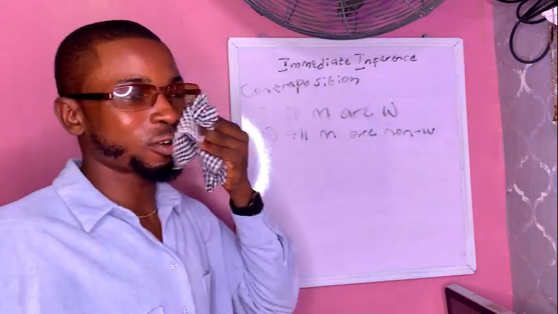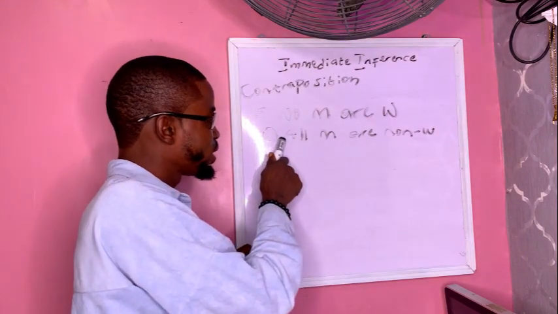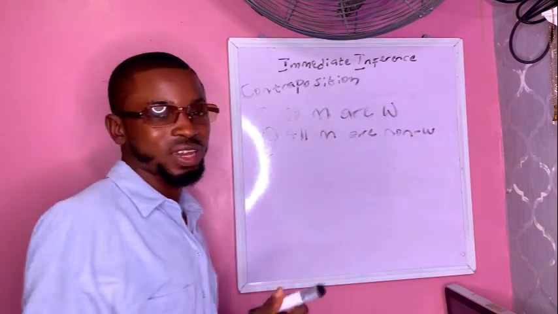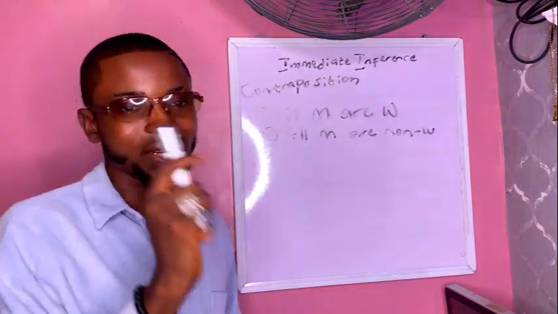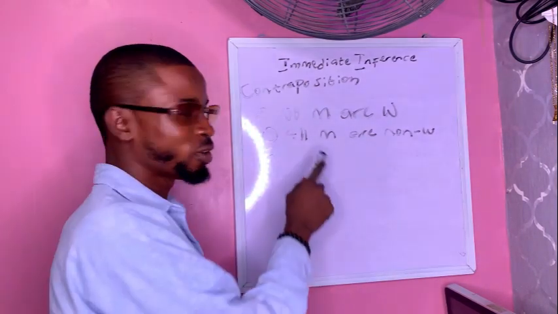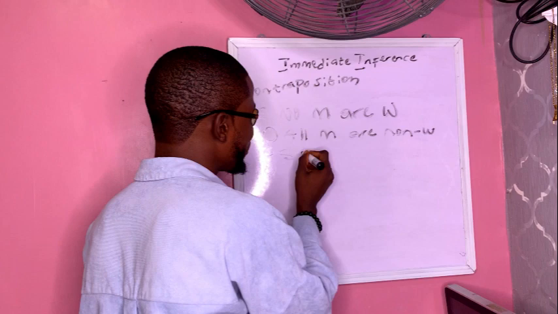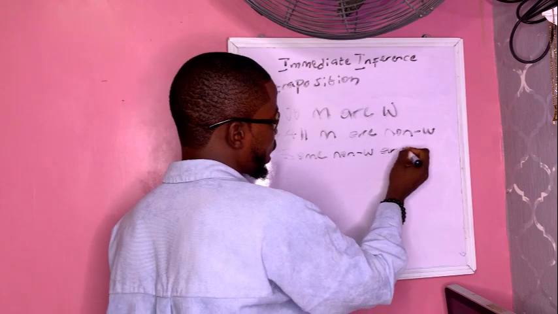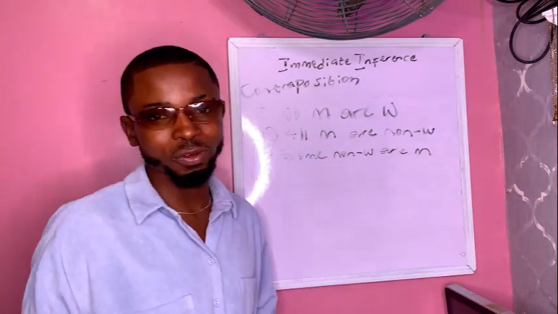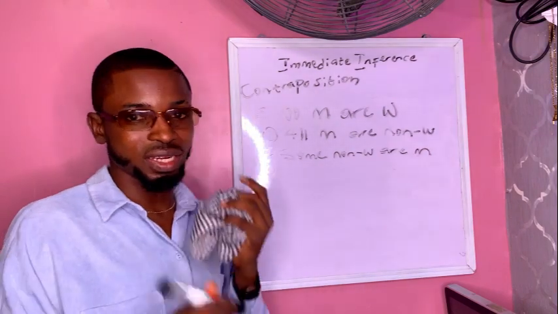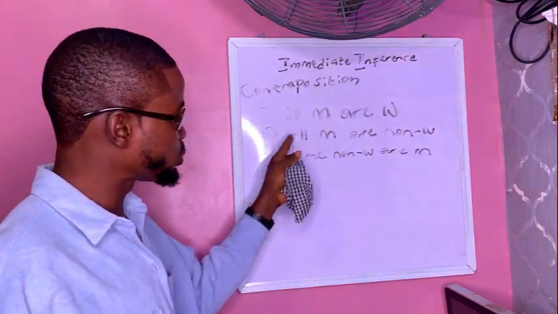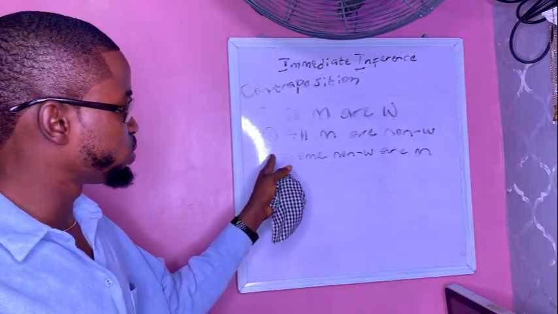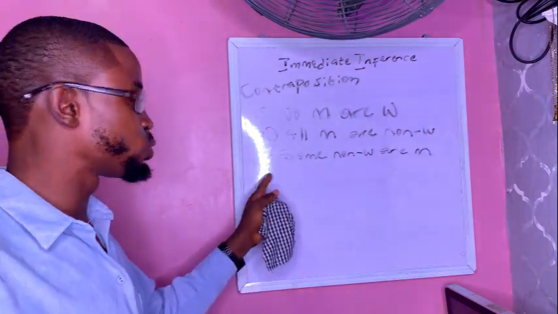Don't forget that in this particular first conversion, it has already become an A proposition from an E proposition. And don't forget that conversion for an A proposition is only valid by what? Limitation. That means this all will become some, from universal to particular. So we are going to be having some non-women are men, because conversion for an A proposition is only valid by limitation. Then, for this I proposition, some non-women are men, we now want to do obversion for it.